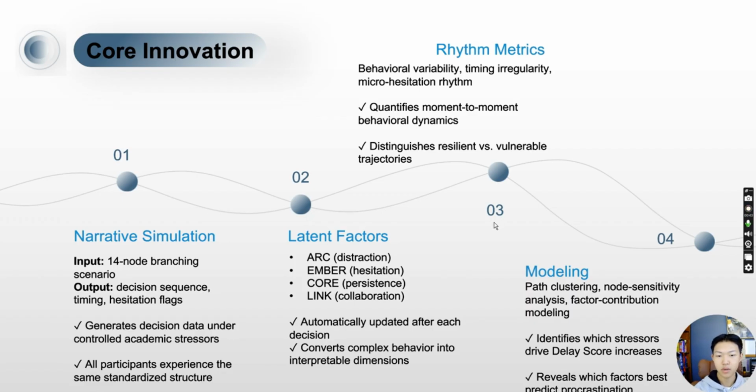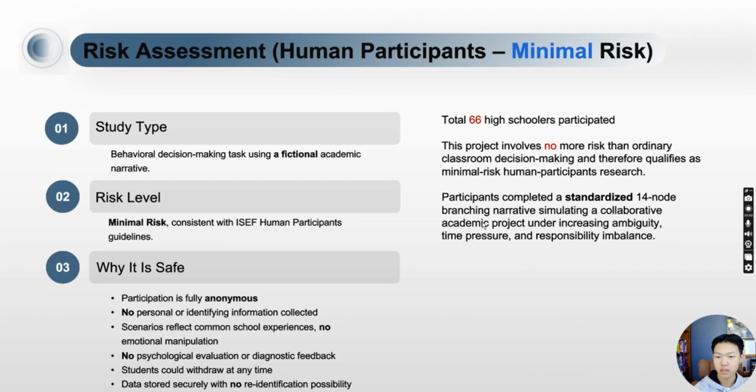The core innovation of this project is a narrative-based behavioral instrument. It generates real decision data under controlled academic stress. This allows complex behavior to be quantified into four interpretable lane factors, which are hesitation, distraction, persistence, and collaboration. The study involved minimal risk, no personal information was collected, and the experiment was completely anonymous.